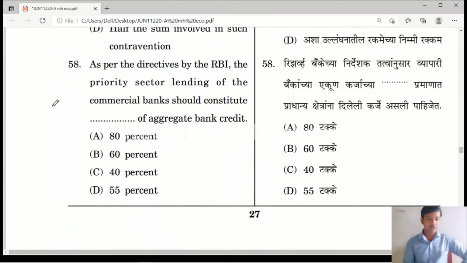Question number 58. As per the directives of RBI, the priority sector lending of the commercial banks should constitute dash of aggregate bank credit. Yes, the right answer is option C, that is 40%. Please remember it.